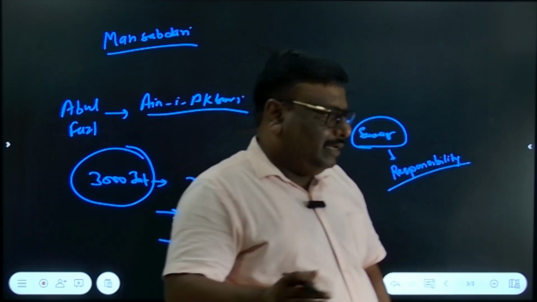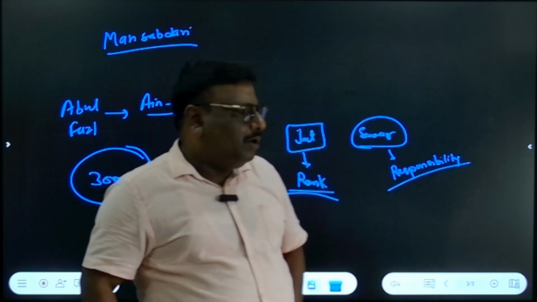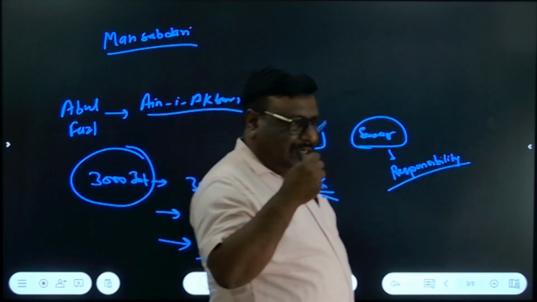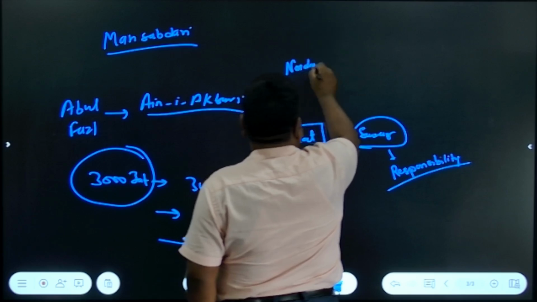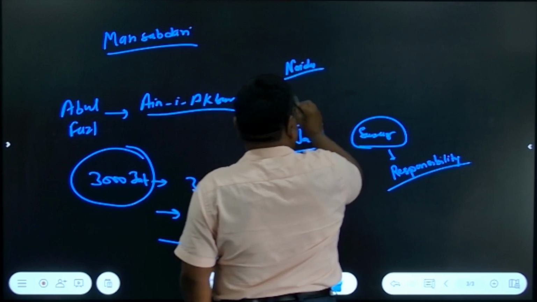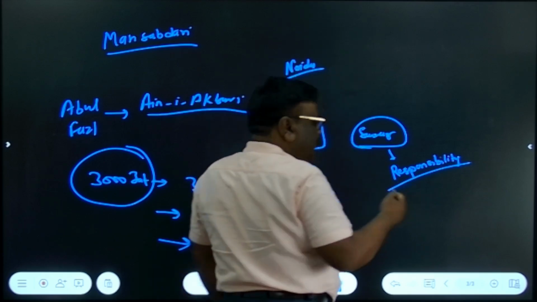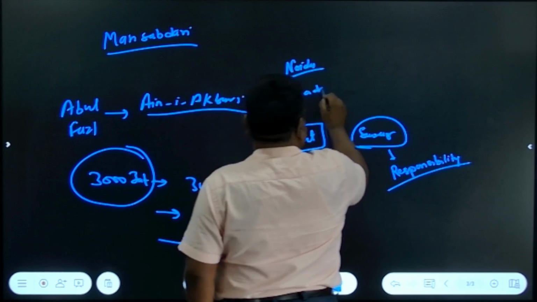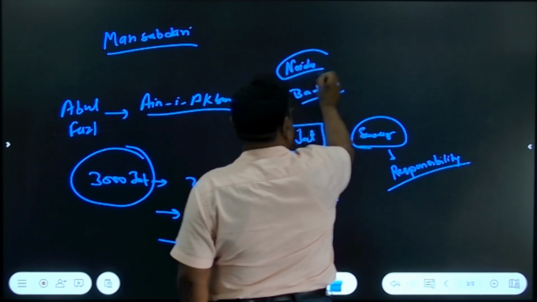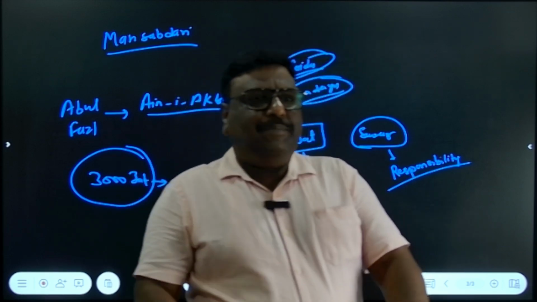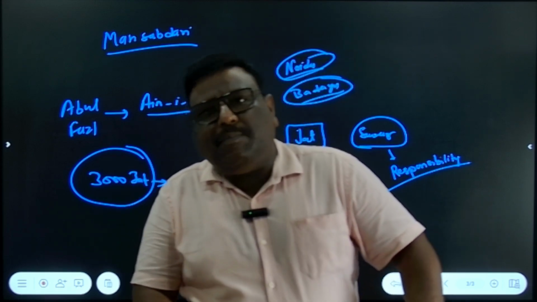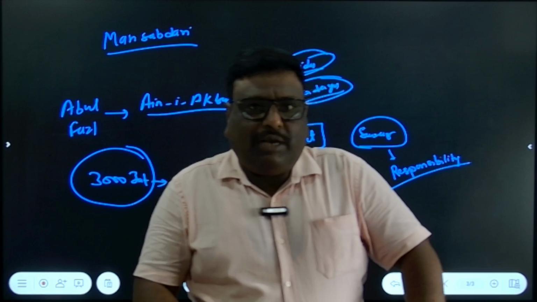For example, if we compare in modern days, a district collector of Noida and a district collector of Sant Kabir Nagar or a small district, Badaun, for example, in UP. Both are district collectors, both have the same rank, but the responsibility of both is quite different.